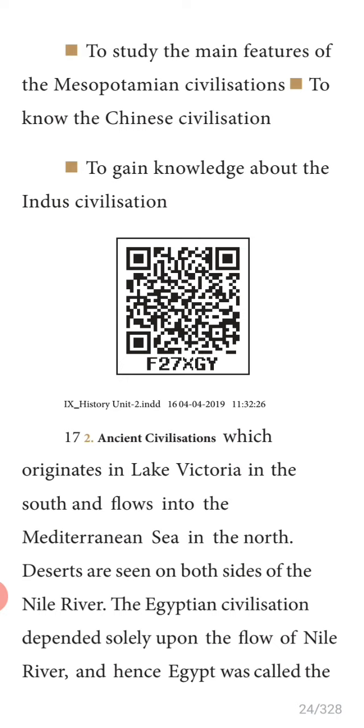Herodotus is considered the father of history because he wrote many things. He called Egypt the gift of the Nile. He was a Greek historian.